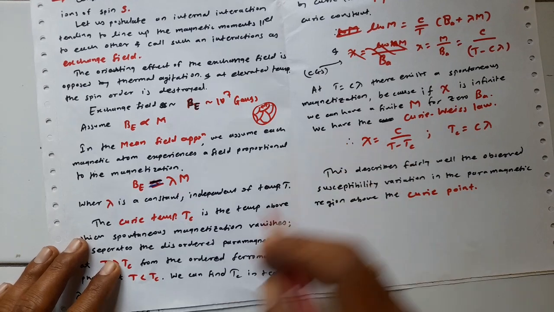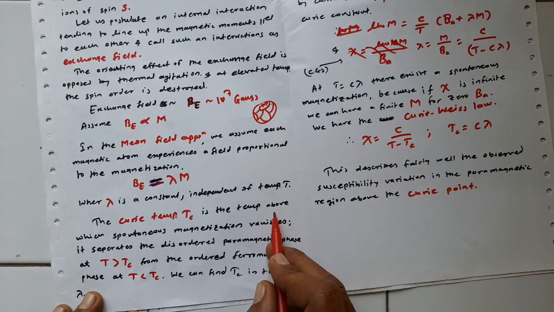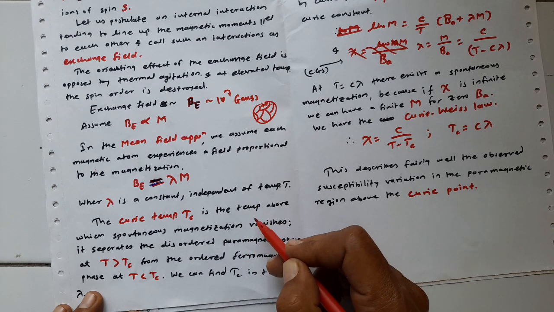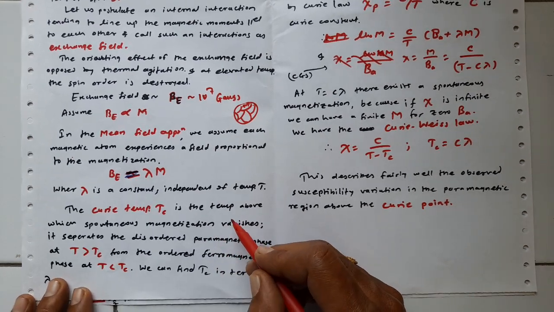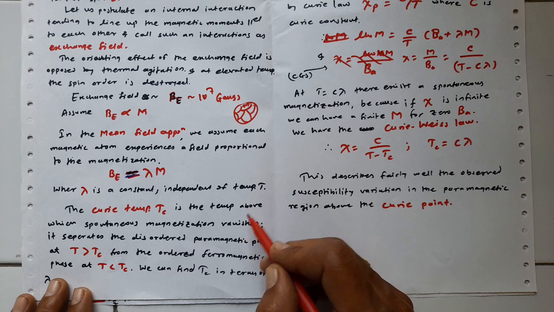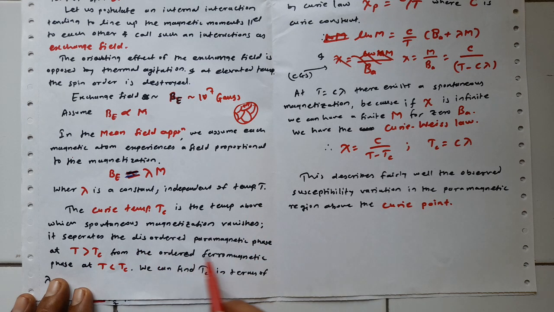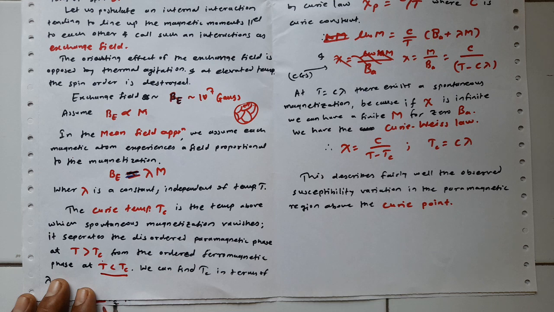So, let us see the Curie temperature. It is the temperature above which the spontaneous magnetization vanishes. Spontaneous magnetization means the ordering of the magnetic moments in a certain direction, the parallel direction, vanishes. It separates the disordered paramagnetic phase at temperatures greater than the Curie temperature from the ordered ferromagnetic phase at temperatures less than the Curie temperature. Tc is the temperature above which we have the disordered state, and below which we have the ordered state.